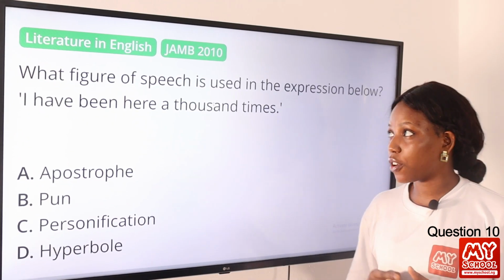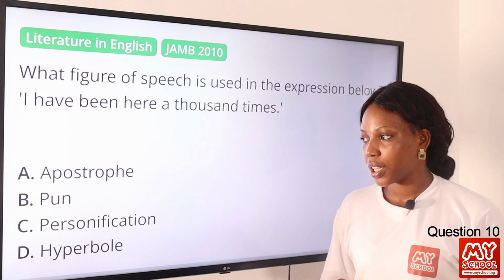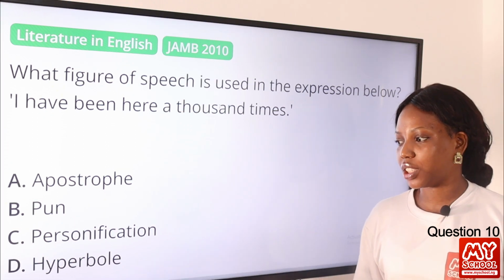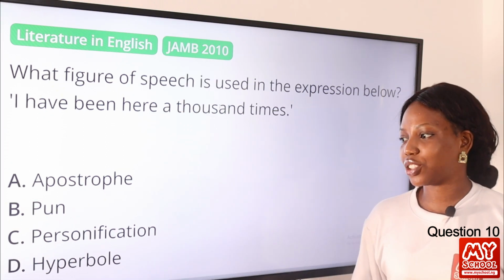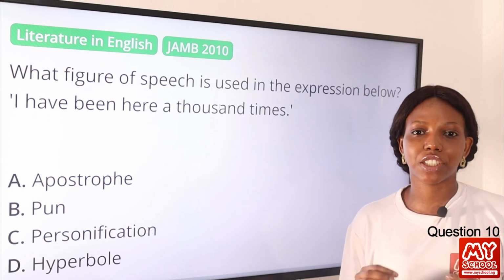Question 10. What figure of speech is used in the expression below? I have been here 1,000 times. A, apostrophe. Option B, pun. Option C, personification. Option D, hyperbole. The answer to this question is definitely hyperbole. Hyperbole is the use of exaggeration.